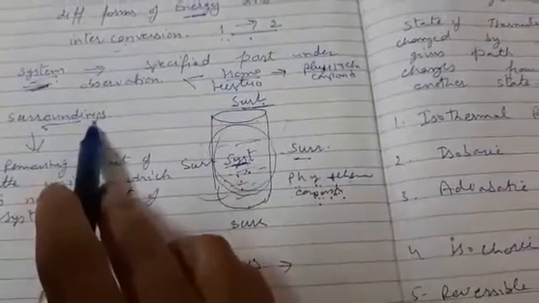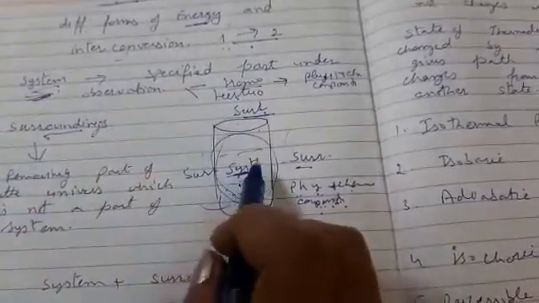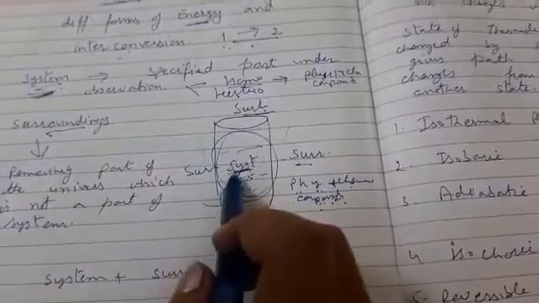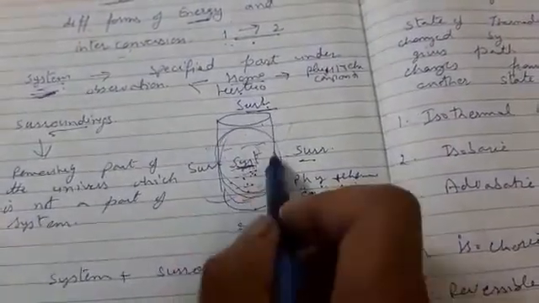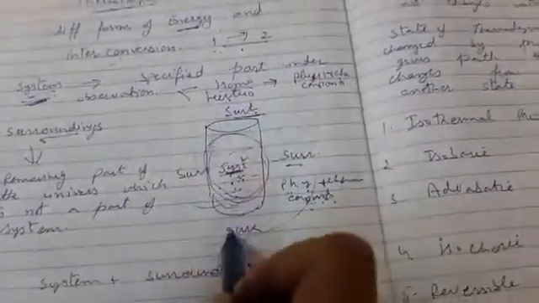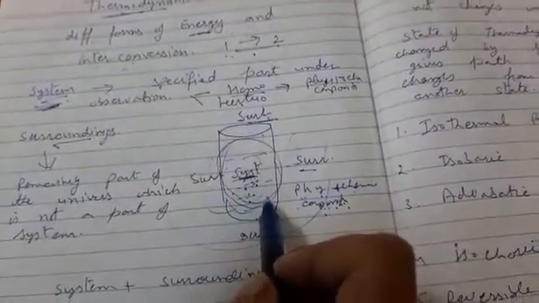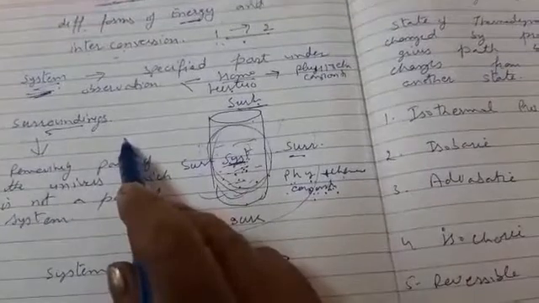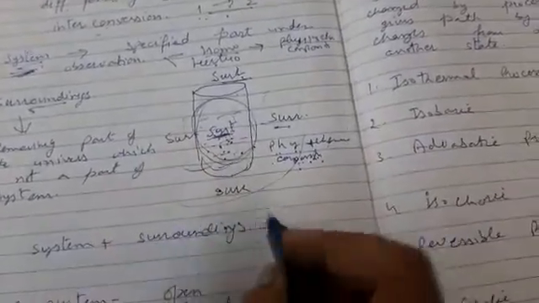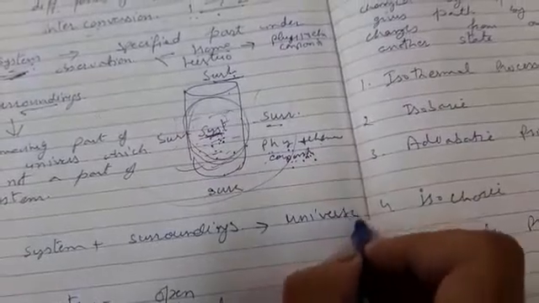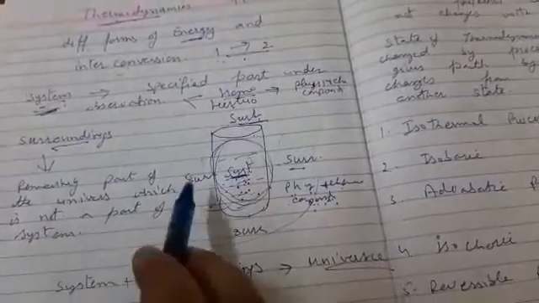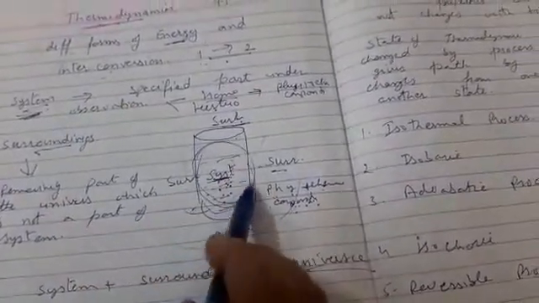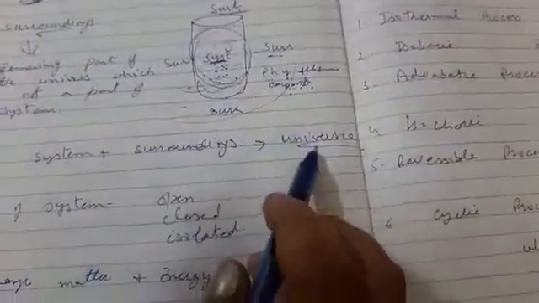Next is the surrounding. Surrounding means the remaining part of the universe which is not involved in the system. Excluding this part, this whole part is a surrounding. So system plus surrounding combined makes the universe. The specified part of the universe is the system, and the remaining part which is not involved in the system is known as the surrounding.